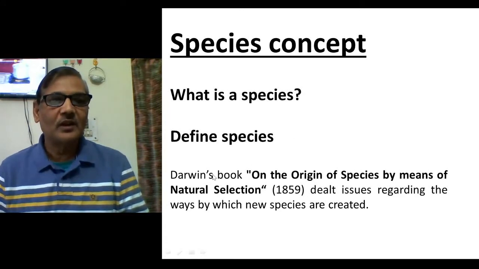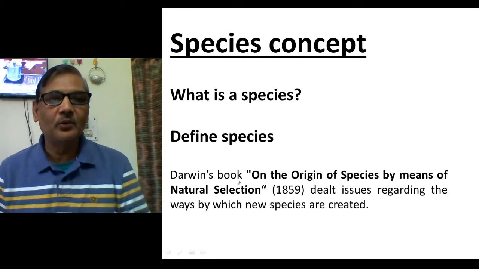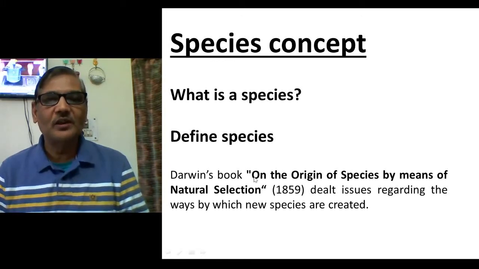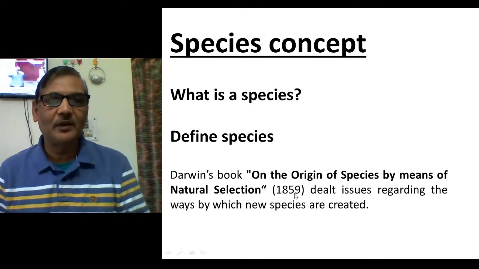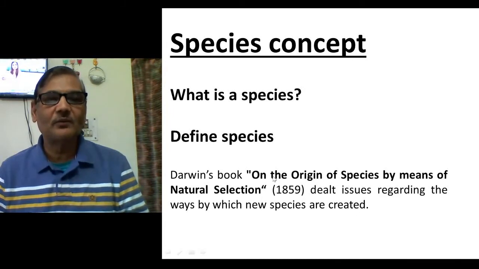It was Darwin who wrote a book on the origin of species by natural selection. This is the title of that book, On the Origin of Species by Means of Natural Selection. It was published in 1859, and in it he dealt with the ways by which new species are formed.